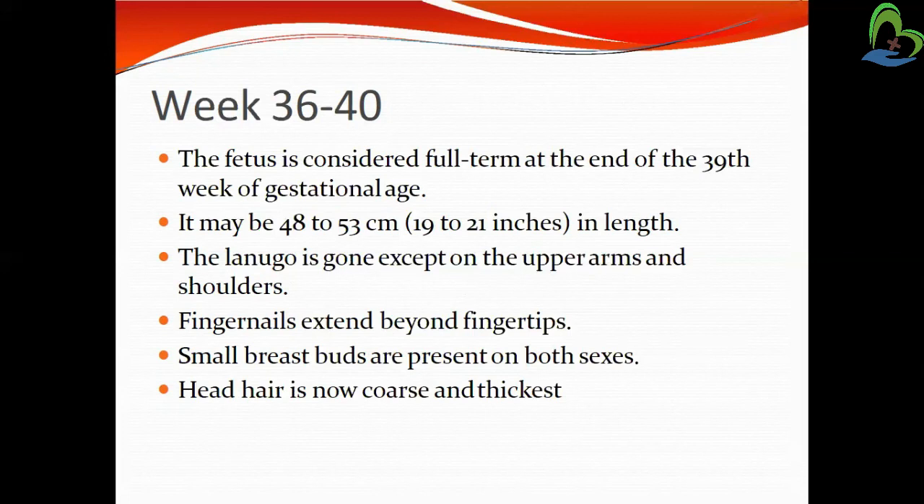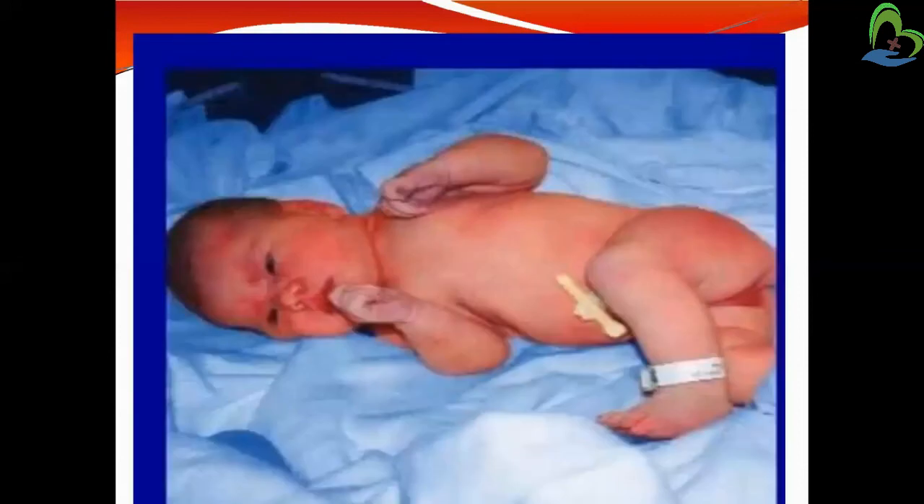Either male or female, small breast buds are present in both, and head hair is now coarse and thickest, meaning the hair on the baby's head will be thick. So by 36 to 40 weeks, the fully mature baby looks like this, as shown in this figure. So this is the healthy baby. Fat deposition is proper, and length, height and weight are all appropriate for the development. So this is the image of the 36 to 40 weeks of pregnancy.